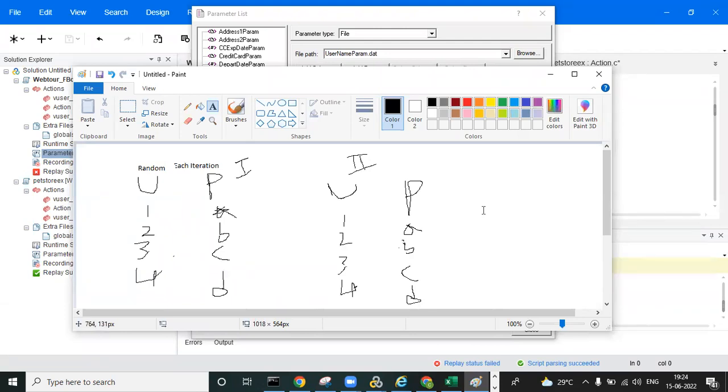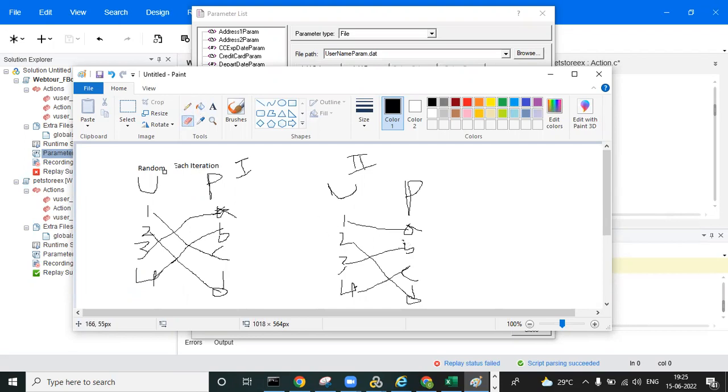Random means every user picks randomly. For example, user 1 will pick C, 3 will pick A, 2 will pick D, and 4 will pick B. It will pick values randomly, not continuing with only A or only B. And with each iteration, maybe first time user 1 picks C, but second time it is random, maybe A or D or C. So it is picked randomly for the users. This is random each iteration. Ravi, able to understand?